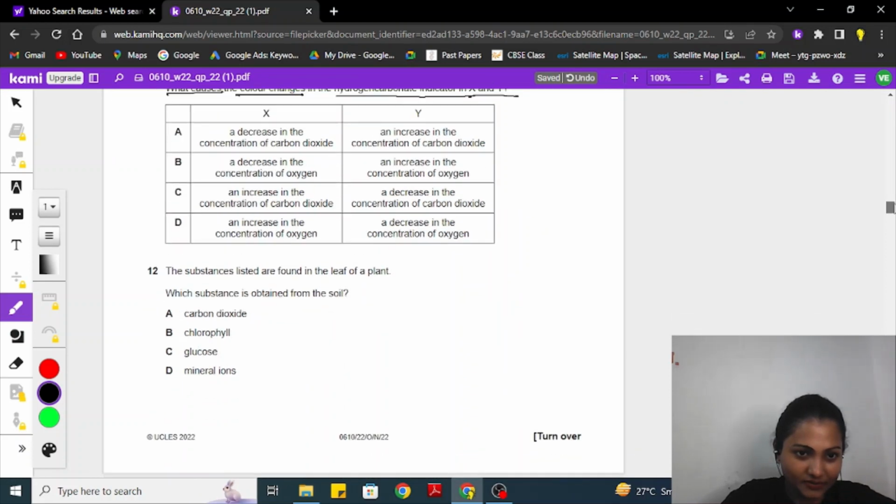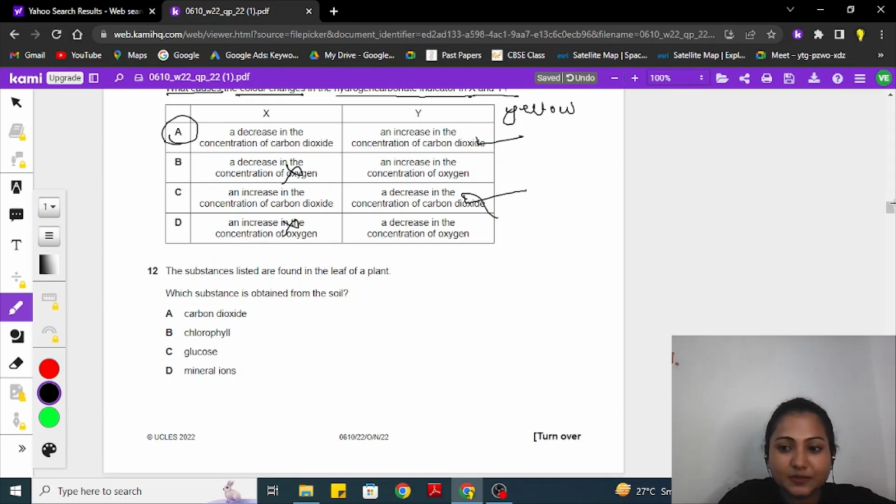Now this is our 11th question. Let's see what is the correct answer. A decrease in the concentration of carbon dioxide and increase in oxygen. It has no connection with oxygen. Definitely, why the color is changing to yellow, so definitely there is an increase in the concentration of carbon dioxide. This could be an option. But here this is a decrease, so this is also not an option. So here we are left with option A.